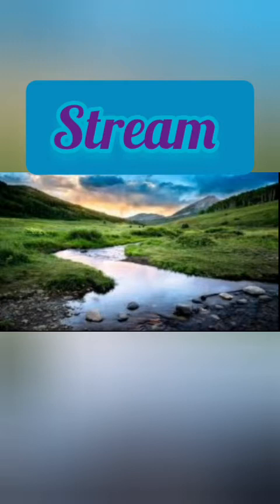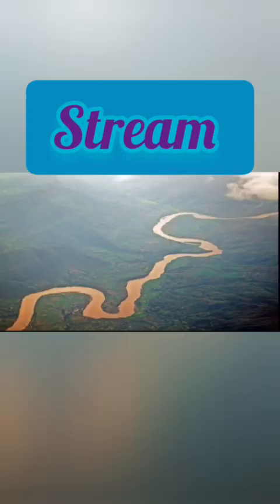These are the narrow path water bodies. The larger path is called lake. The narrow path is called stream. Very good. The spelling of stream is S-T-R-E-A-M. Stream. Shall we move on to the next?